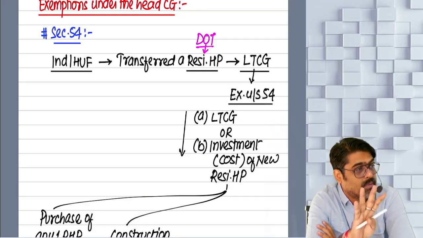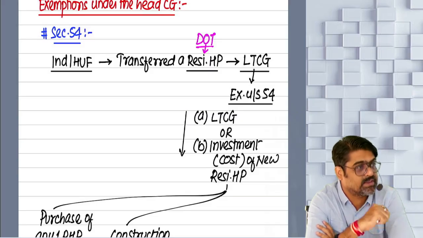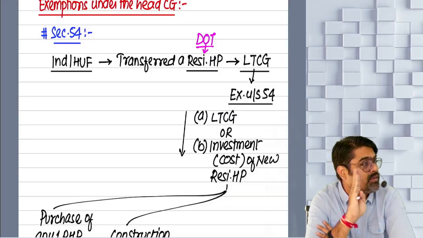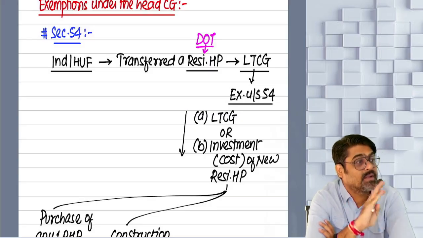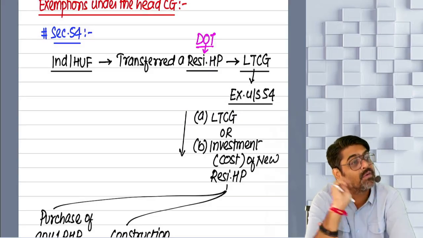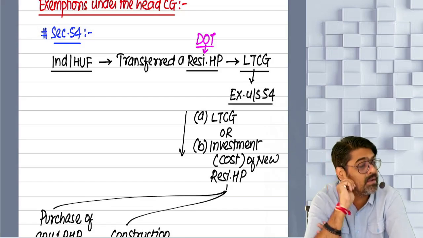So whatever properties are purchased within this time, whatever properties are constructed within this time, it will be assumed that their cost is met out of this capital gain.